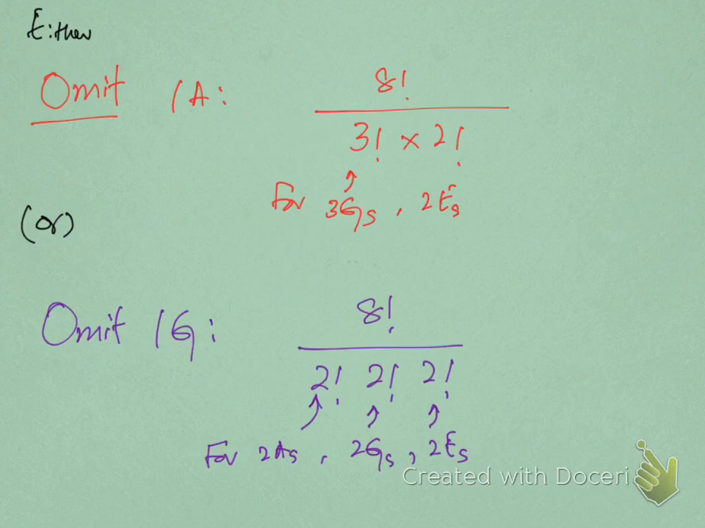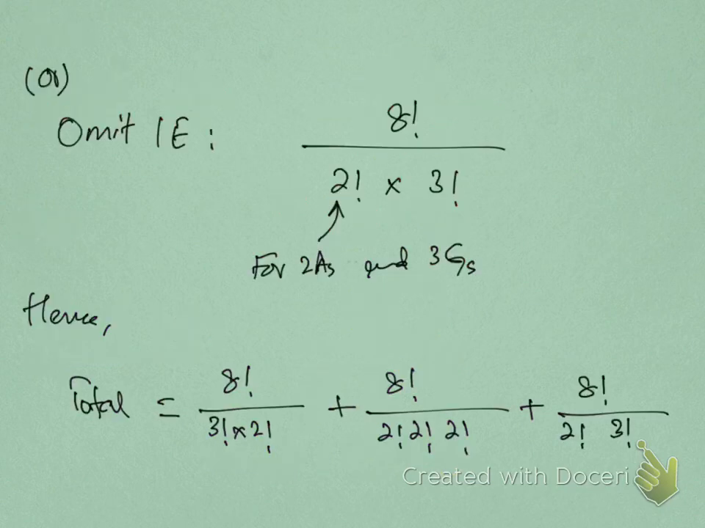So when you omit 1 A, you have 8 factorial here, and you have 3 G's and 2 E's. When you omit 1 G, again we have 8 factorial here, because the total was 9. So we are sure we have 2 A's, 2 G's and 2 E's in the 8 letters. When you omit 1 E, you are sure that you have 2 A's here and 3 G's here. At the end you need to add all the answers.